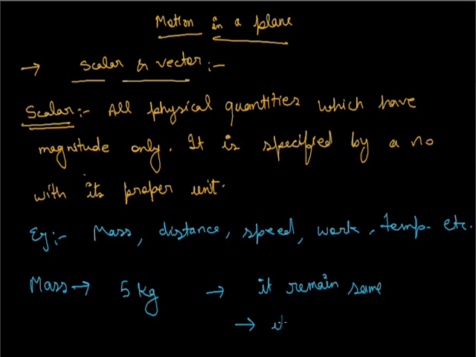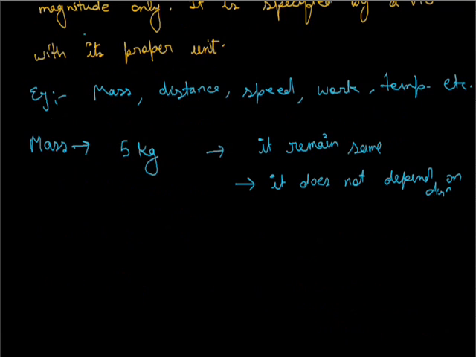It doesn't depend on direction. Here 5 kg is our magnitude: 5 is a number and kg is the proper unit, and this whole term is called magnitude.